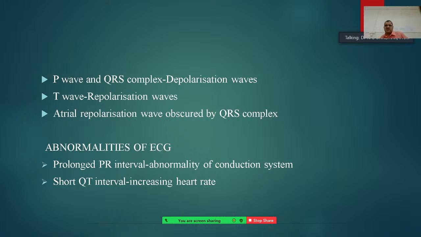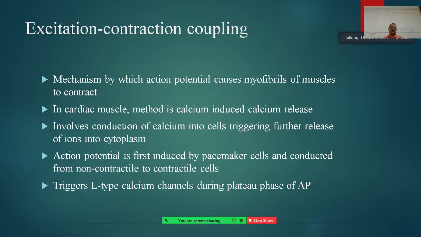Doctors always take the electrocardiogram as the first line of diagnosis of a cardiac disorder. A prolonged PR interval indicates an abnormality of the conduction system, a problem, whereas a short QT interval indicates an increased heart rate.